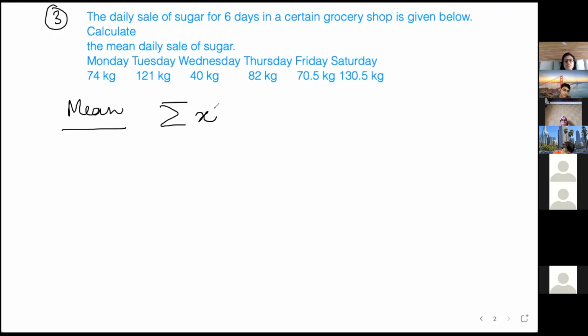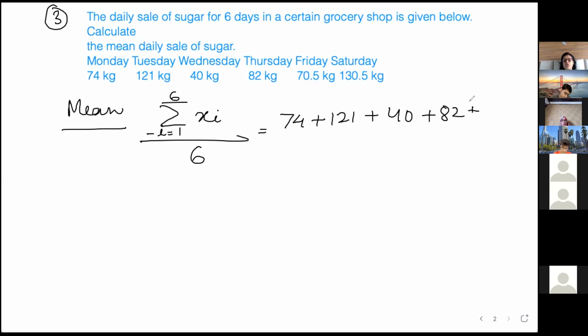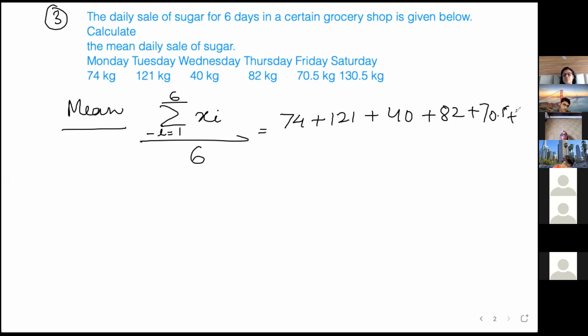Write the formula, xi, where i is from 1 to how many? 1, 2, 3, 4, 5, 6. Add all: 74 plus 121 plus 40 plus 82 plus 70.5 plus 130.5. Sum of the observations upon the total number of observations.